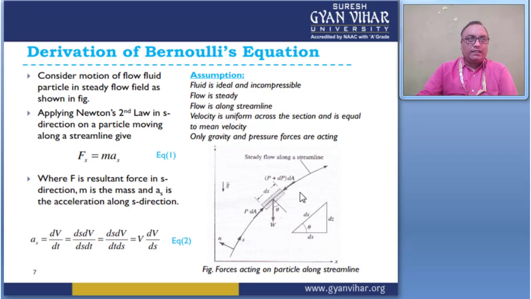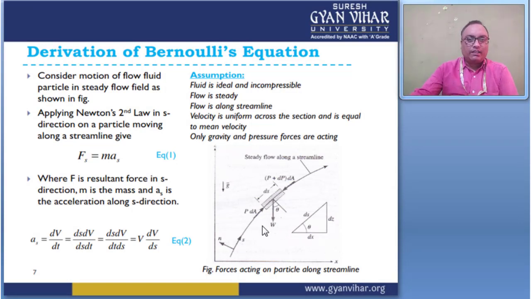In this streamline, consider one strip of length ds. The weight of this strip is W, acting in the downward direction, and it makes an angle theta with the vertical line of this streamline plane.